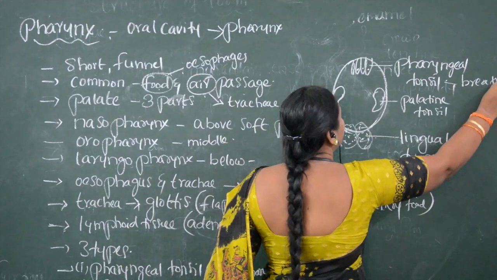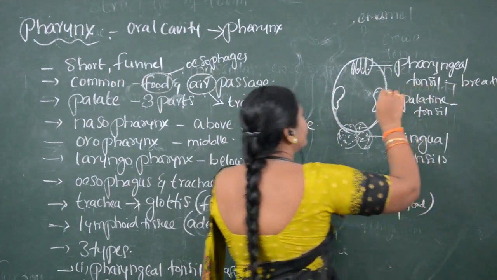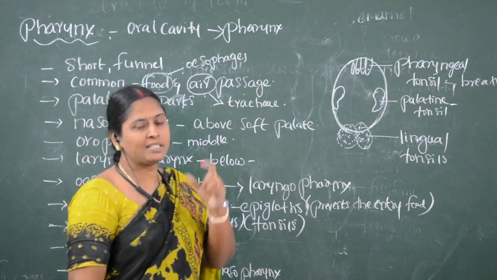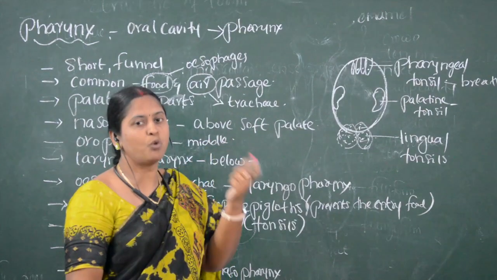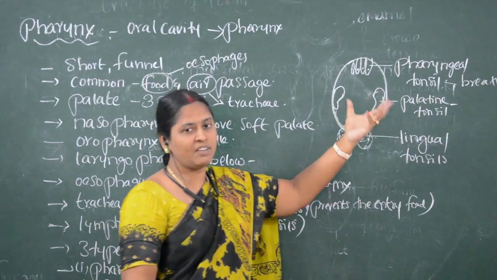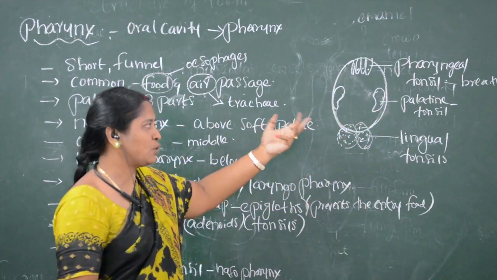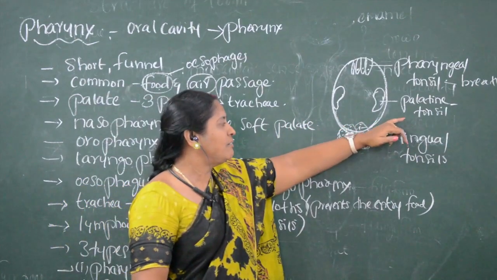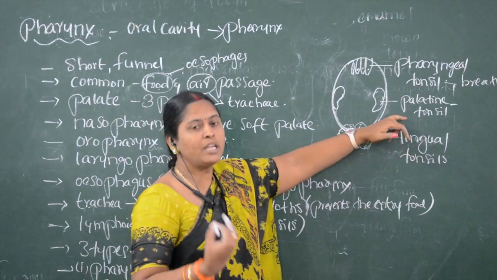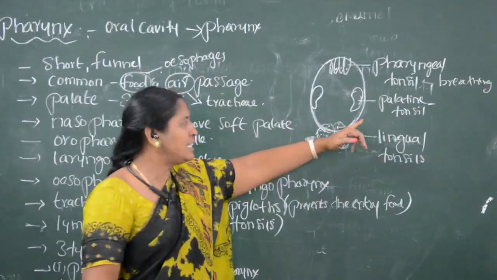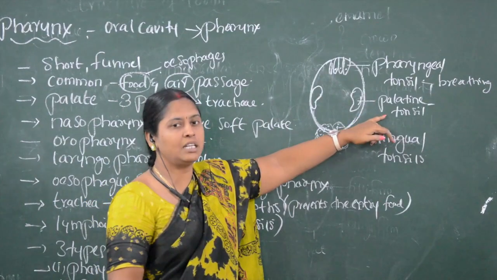Another one is the palatine tonsils, present in the middle of the pharynx, that is, in the oropharynx. If the palatine tonsils swell, the child has difficulty in swallowing and breathing. This is removed by a small surgery.